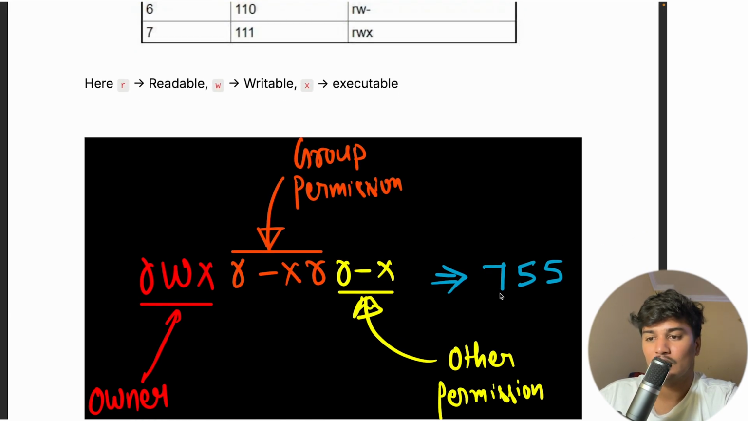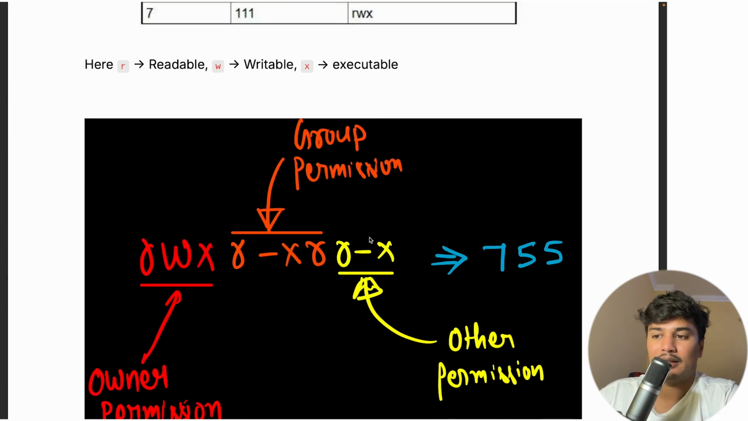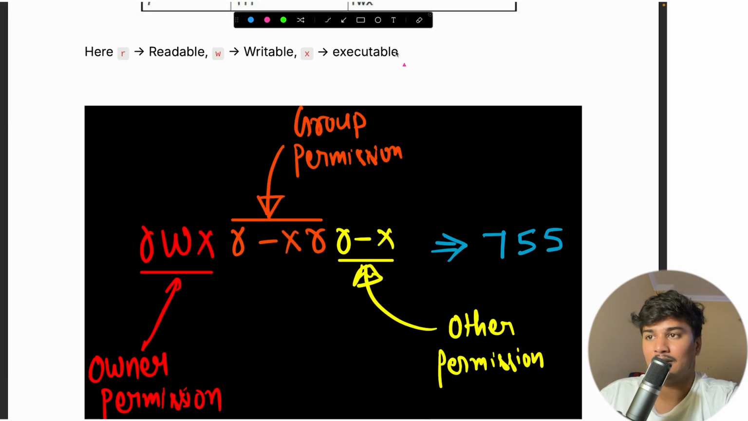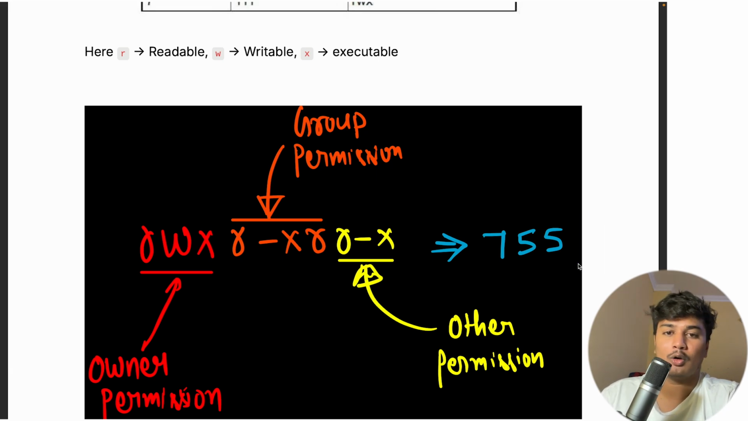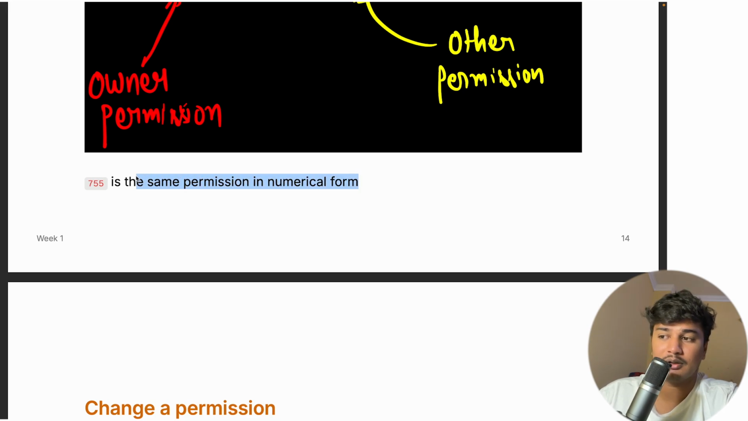So you can see here we have 7 first, which basically means all these permissions are there. Then we have 1, 0, 1. So 1, 0, 1 is 5. And then again we have 1, 0, 1, that is 5. So that's why it is 7, 5, 5. I am hoping that you are clear with it. So 7, 5, 5 is the same permission, but in numeric form, not in string format.